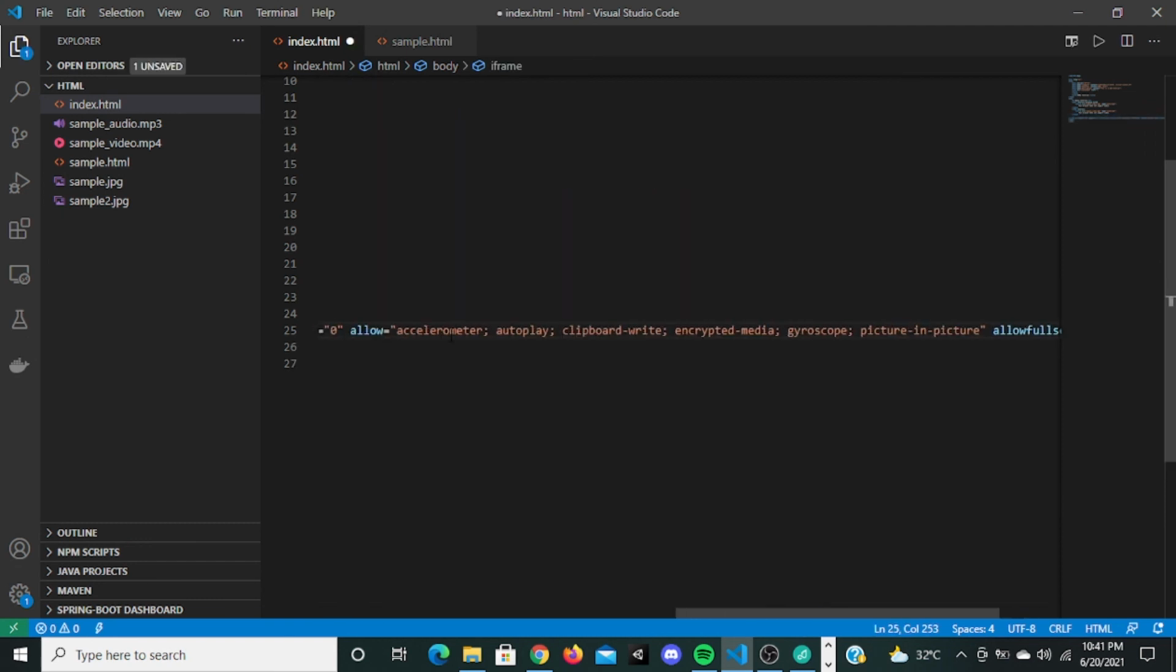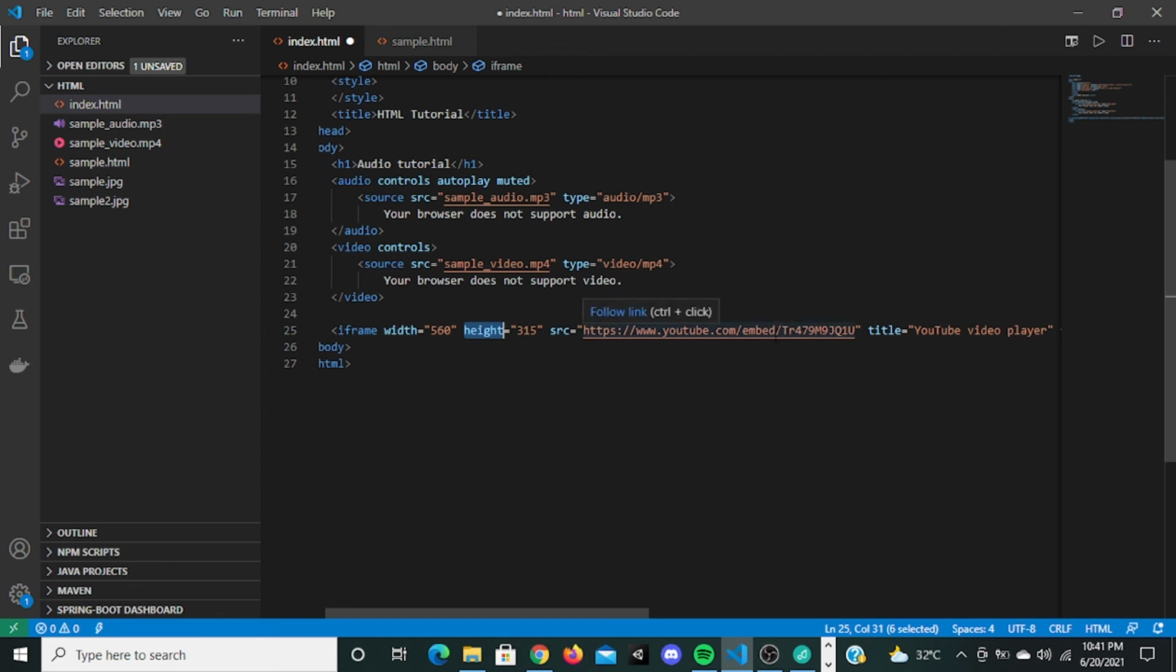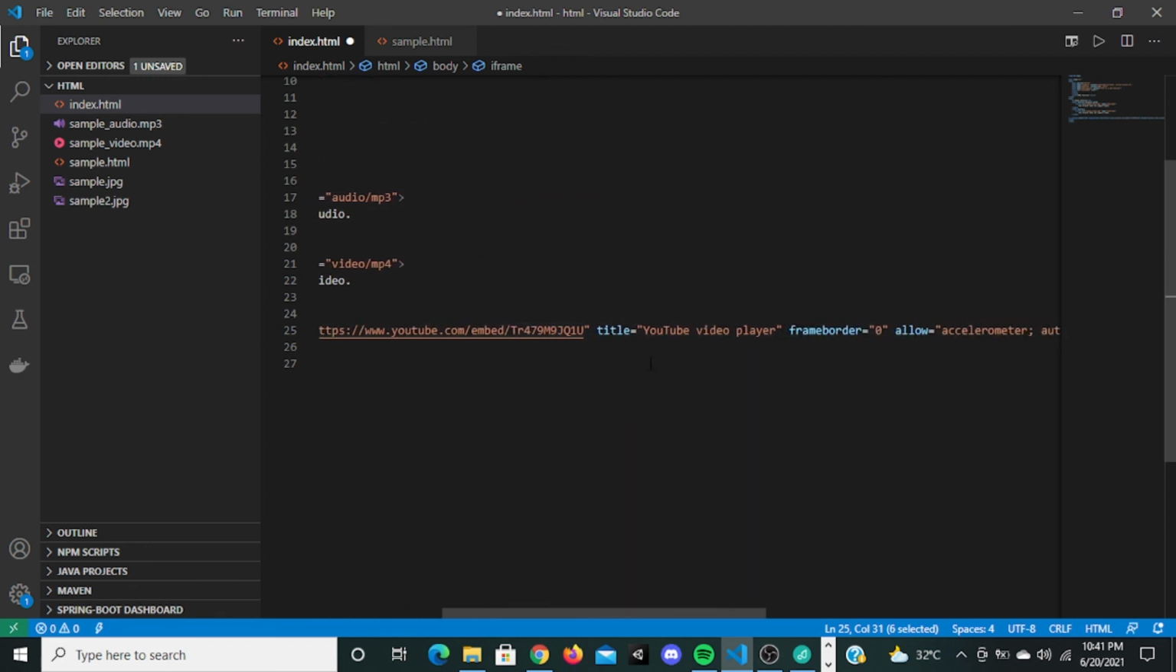Let's paste it. Now I'm gonna say iframe. I told you you can use iframe for this. The width and height attributes say how much the width and height of the frame is, and this is the link of the video that's going to be played. The title is YouTube video player. It's going to be displayed there. Frame border is the border attribute of the frame. It's going to display the border.